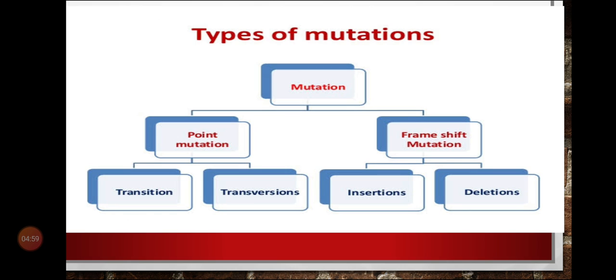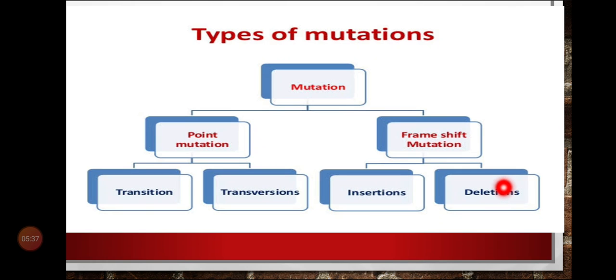When I say mutation, there are two types of mutation. We will study about the types of mutation. There are two types, that is point mutation and frame shift mutation. As per your textbook, you have to study only about point mutation and frame shift mutation. Further, point mutation is classified into two types, that is transition and transversion. And frame shift mutation is again divided into two, that is insertion and deletion.